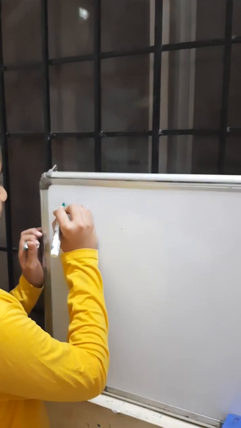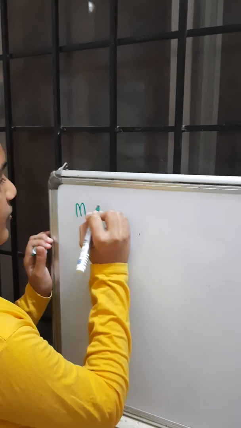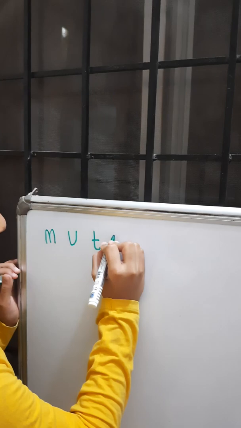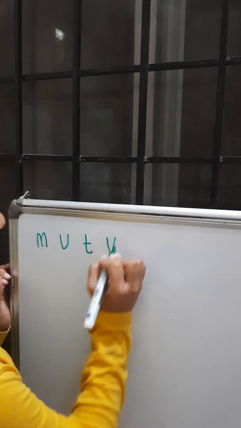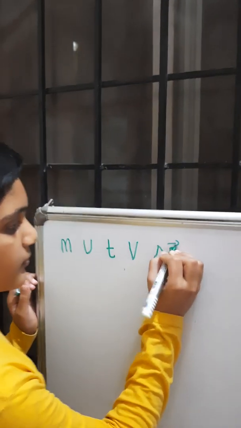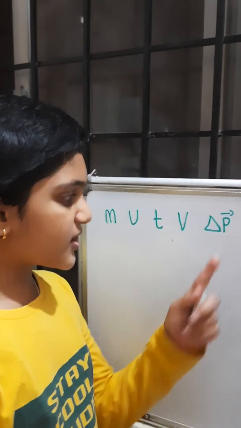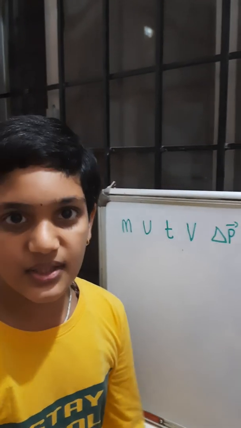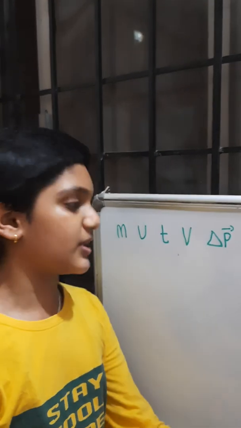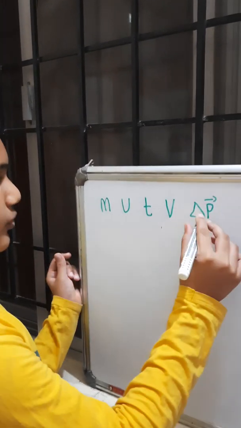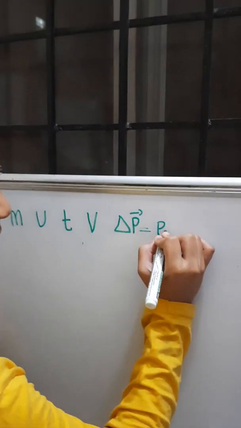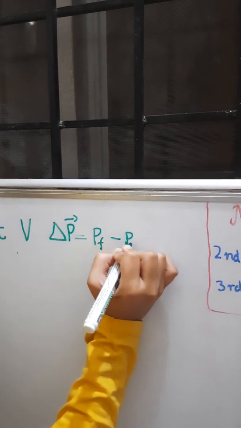Suppose we have a body with mass m moving with initial velocity u, and after a time period t, it changes to final velocity v. What is the change in momentum? Delta p means, this symbol is called delta. Delta means change in something. Delta p means change in momentum. Now, what is this delta p? Delta p is P final minus P initial.